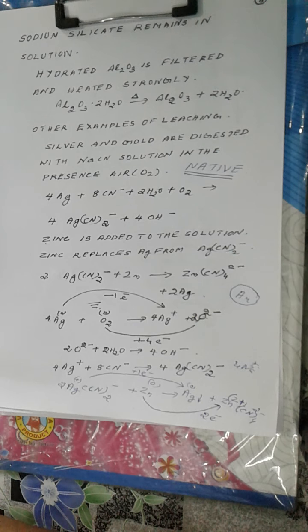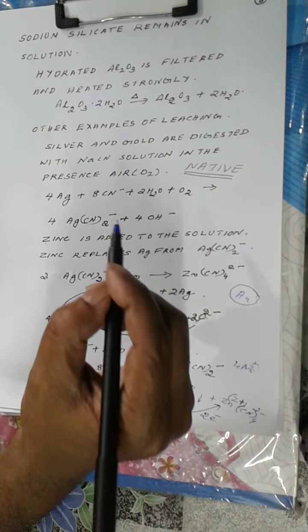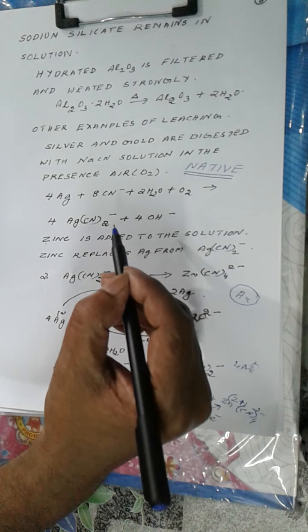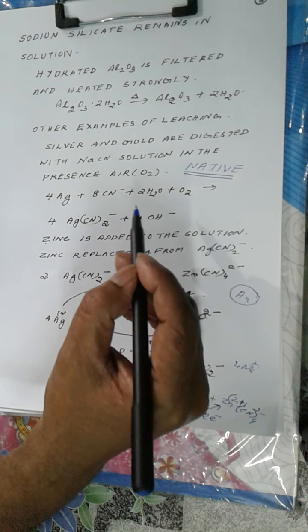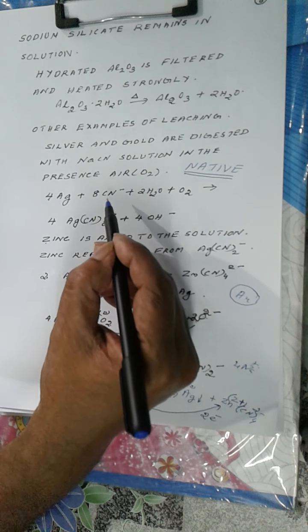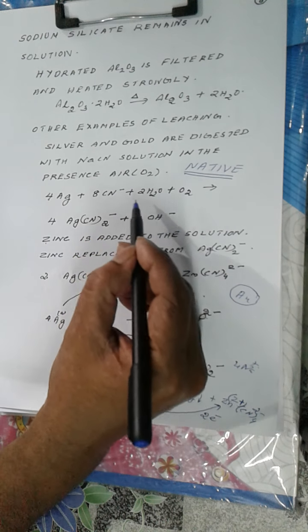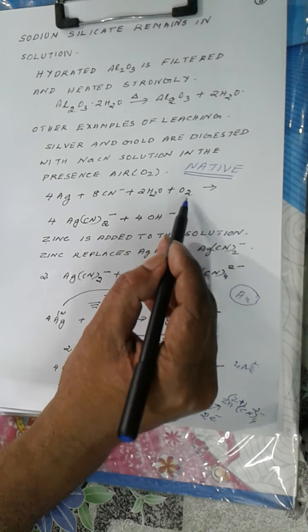So we have to separate these gangues from the metal, and for this the process used is called the cyanide process. What is done is the ore containing silver or gold is leached with sodium cyanide in presence of air.